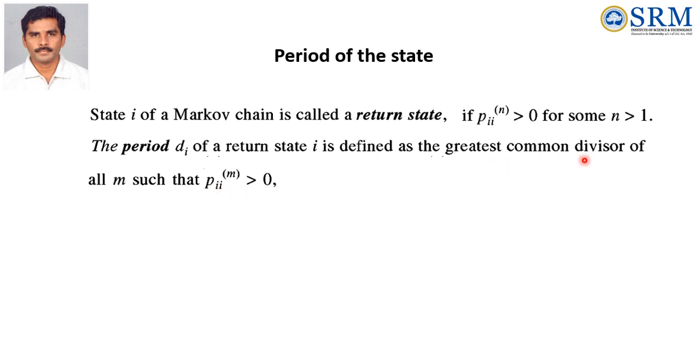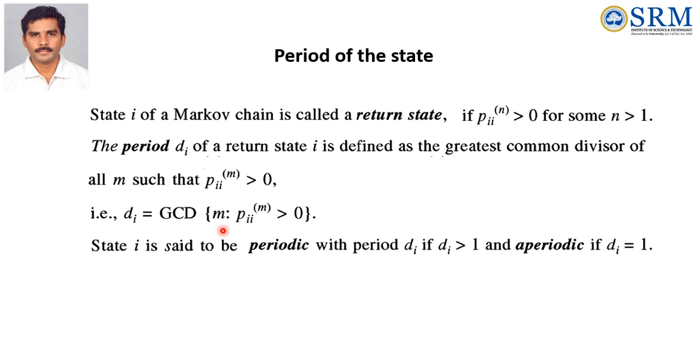Then you have to find the greatest common divisor of those numbers. So di, the period of state i, is equal to the greatest common divisor of m, where Pii(m) is greater than 0. Whenever it is greater than 0 at step m, take that value. Then we can see how to find this period.